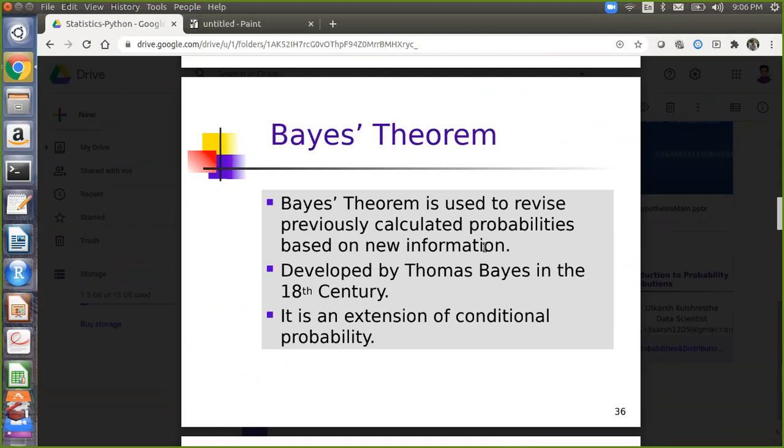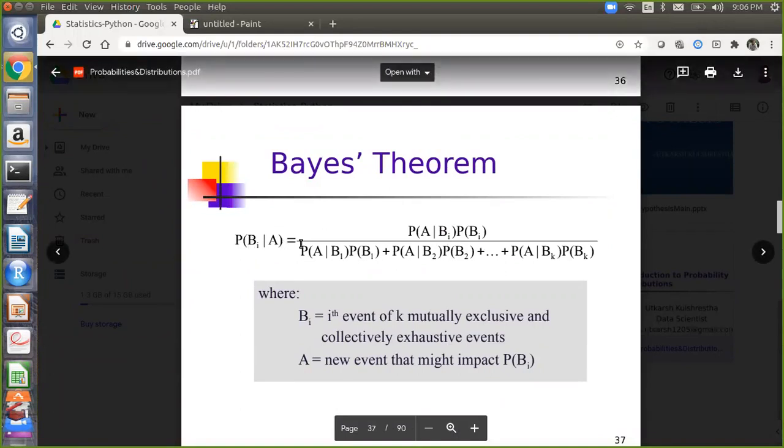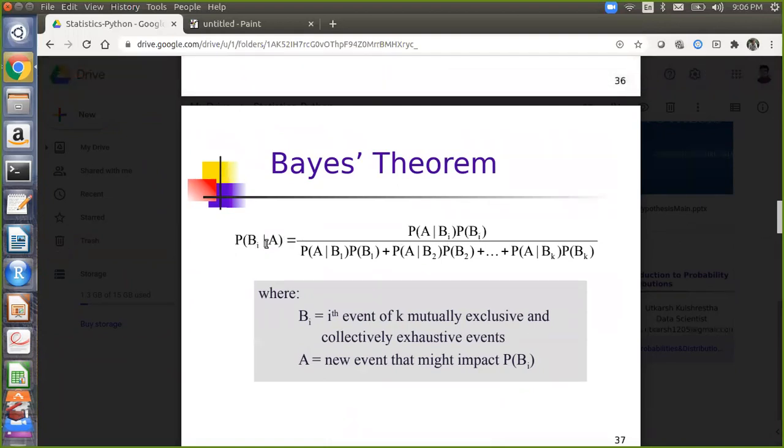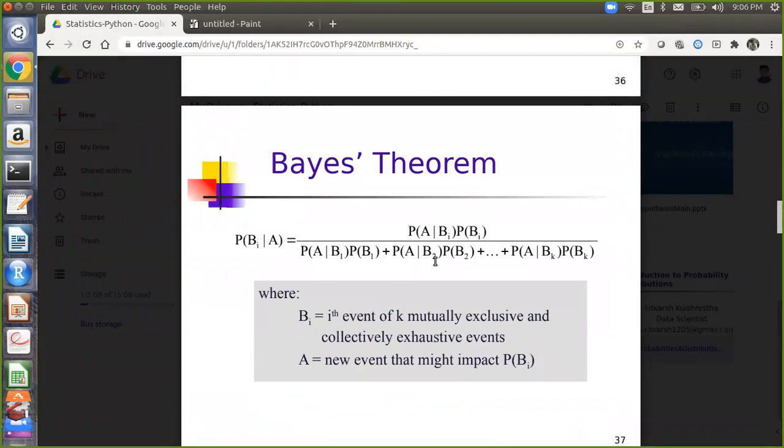Bayes theorem is basically an extension of conditional probability. It is a very important theorem, and there is also a classifier based on Bayes theorem, so we will discuss it in detail later. Bayes theorem is: probability of B given A is equal to probability of A given B into P(B), just the opposite of what is given, divided by probability of A given B1 into P(B1) plus P(A given B2) into P(B2), similarly up to P(A given BK) into P(BK). Here Bi are K mutually exclusive and collectively exhaustive events, and A is a new event that might impact P(B1).